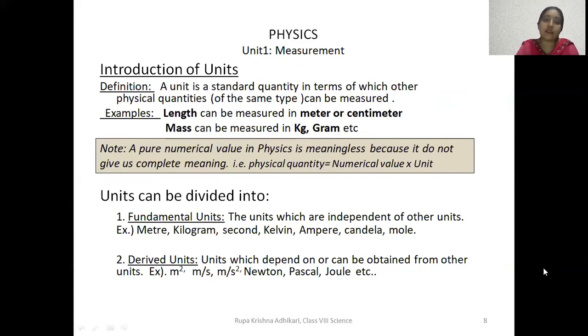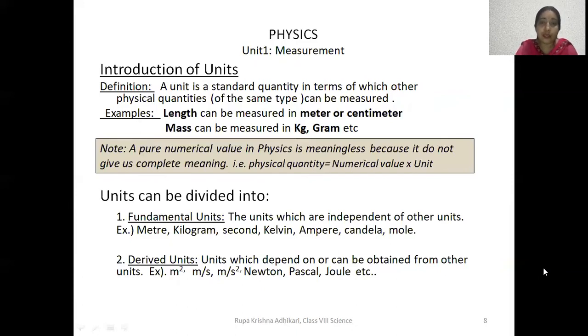For example, length is measured in meter, centimeter, kilometer, etc. Similarly, mass is measured in kilogram, gram, milligram, centigram, quintal, ton, etc. So they have particular units.